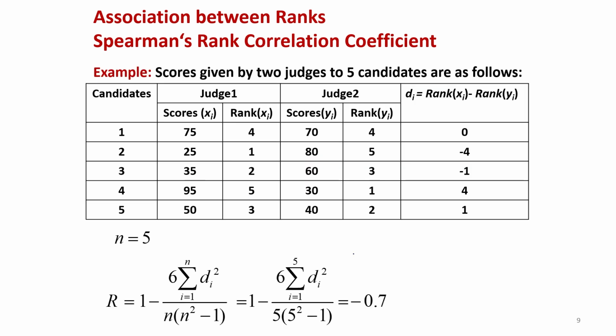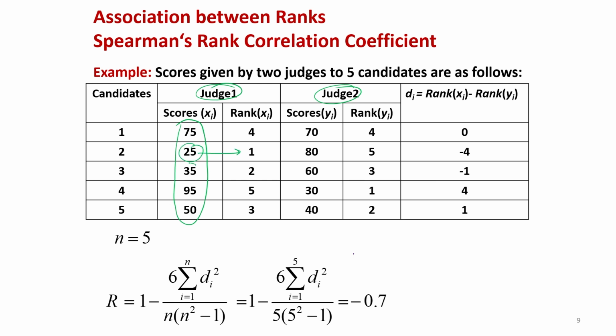Okay, so let me give you a very simple example to explain what we are trying to do here. Suppose the two judges give scores to 5 candidates as follows. Judge 1 gives the scores 75, 25, 35, 95 and 50. The minimum value here is 25, so we give it the rank 1.